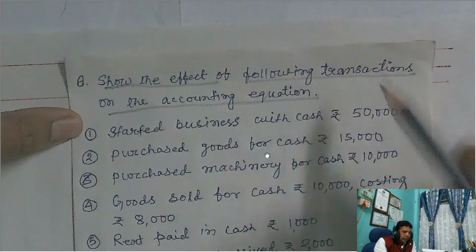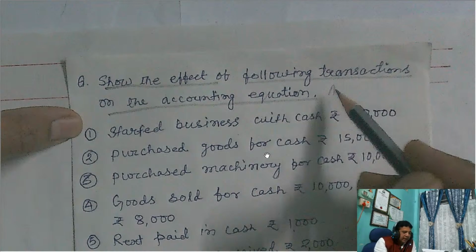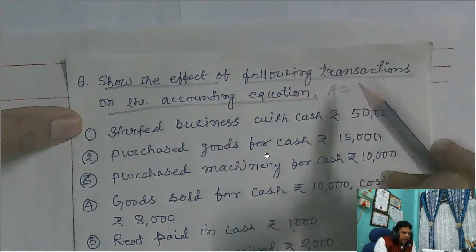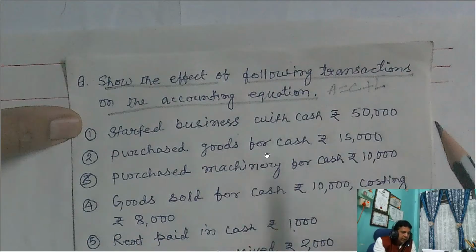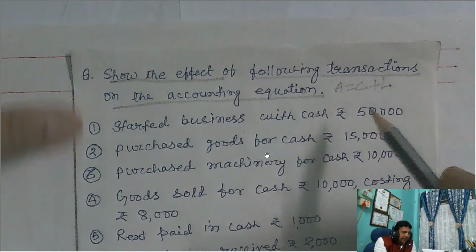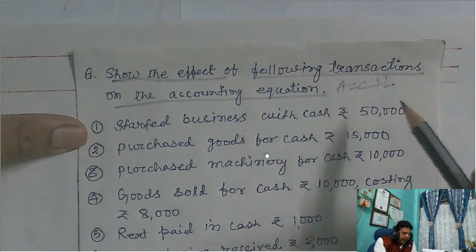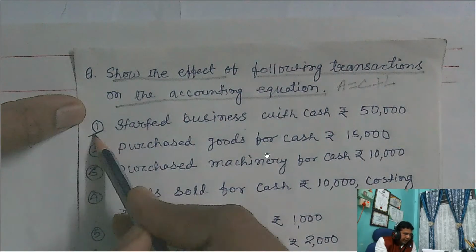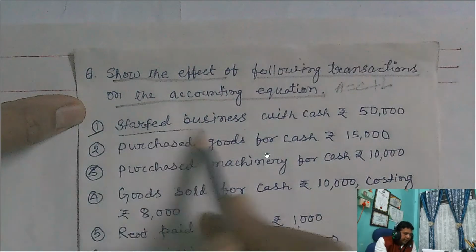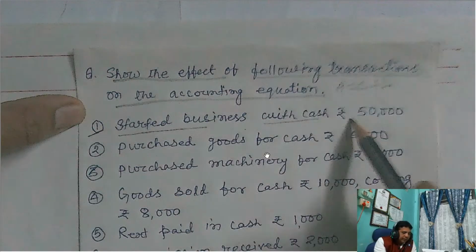So what is the formula of the accounting equation? It is assets equal capital plus liabilities. Now with these various business transactions, we are going to prepare the accounting equation. The first transaction I have taken here is started business with cash rupees 50,000.